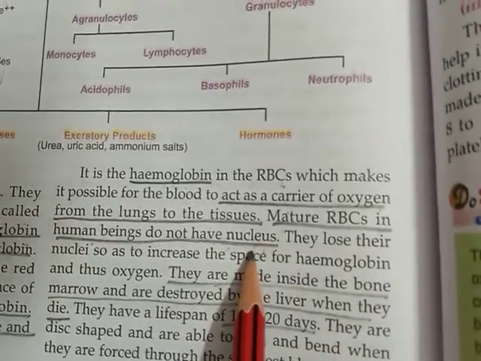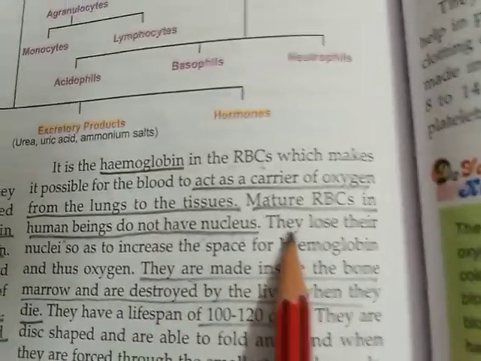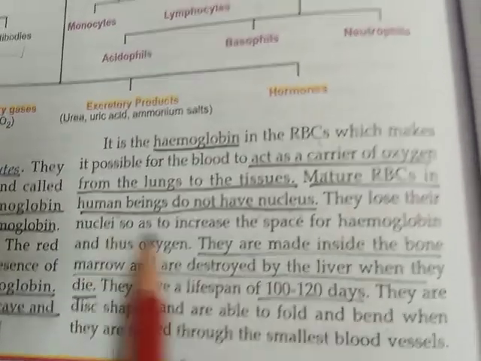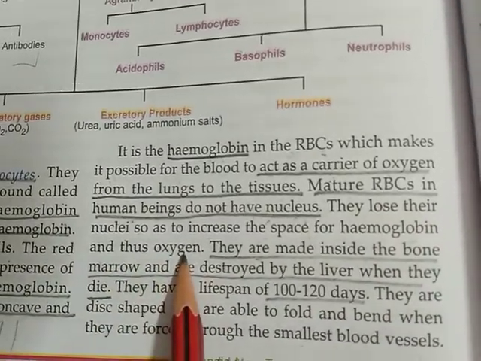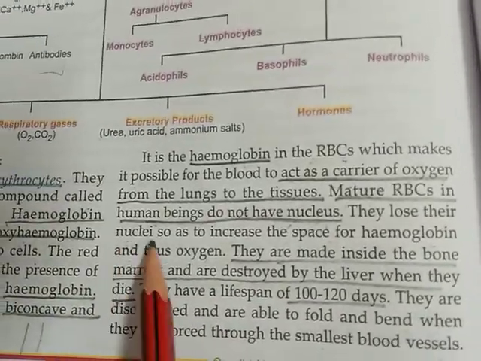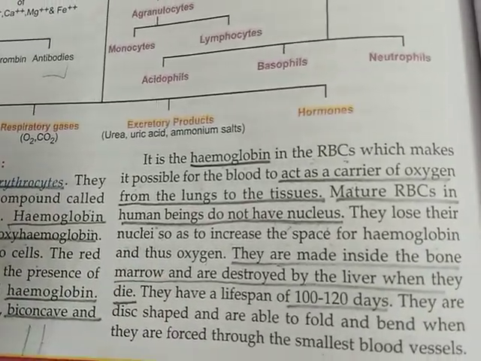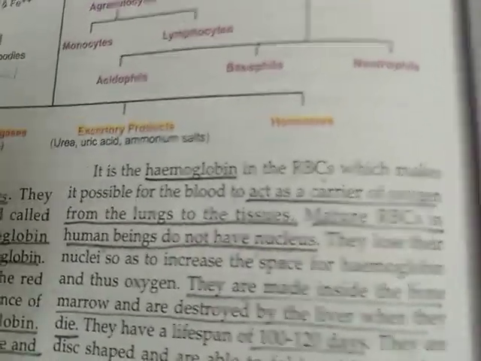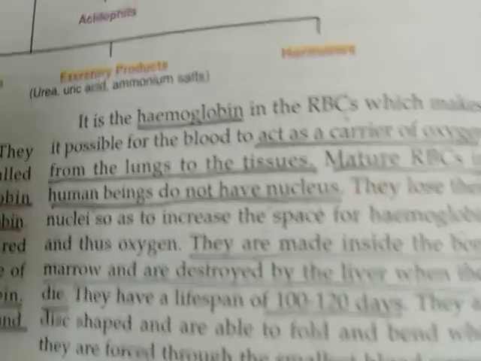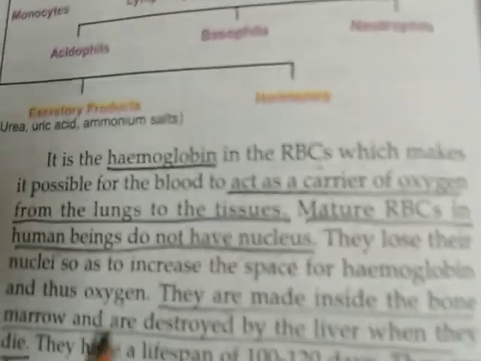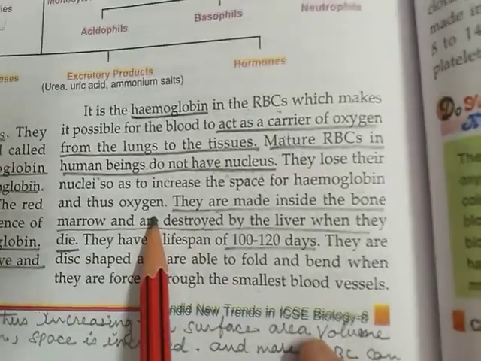Why do they not have nucleus? This is the reason. They lose their nuclei so as to increase the space for hemoglobin and thus oxygen. So when they have no nuclei, they become biconcave in shape. Their surface area increases. They absorb more oxygen, and more oxygen can be transported to different parts of the cells and tissues.